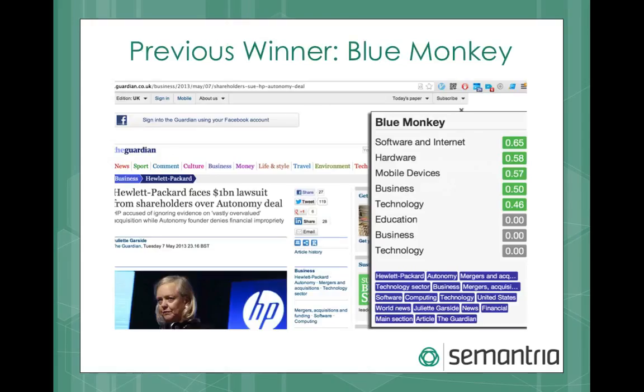A cool example of a previous hackathon winner, they built a Chrome plugin that analyzed every article from the news outlet The Guardian. It would let us know if the authors were biased when writing about a certain topic. For example, maybe one of the journalists always favors the iPhone, but always hates the Galaxy. This plugin would let you know if there is a bias using Semantria and Chrome.